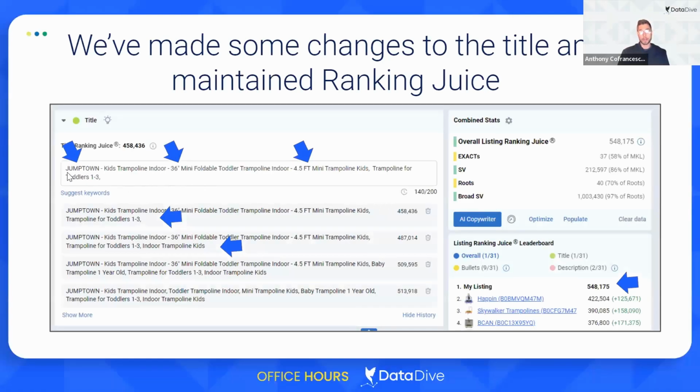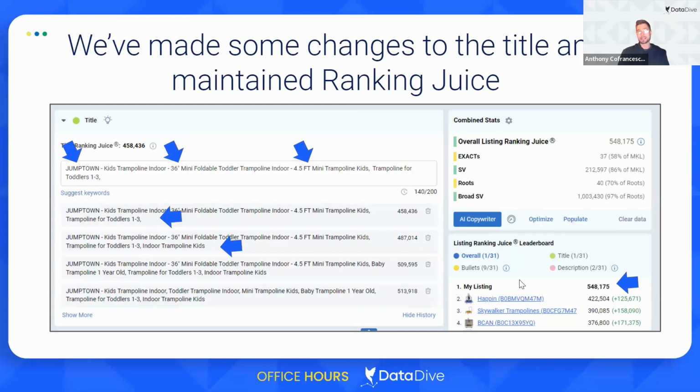So I came up with this brand name for this mini trampoline. I called it Chumptown. I don't know if it's good, but that's my trampoline brand name now. And so I've added in a brand name. I've added in some extra descriptors to make this a little more readable, 36-inch, 4.5 feet. And then you can see going from this variation to this variation, I actually removed this indoor trampoline kids because we already talked about it being a foldable toddler trampoline indoor. And you can see that as I make these changes, it's tracking my ranking juice. And even with all of these changes, I'm still in a very good spot overall.